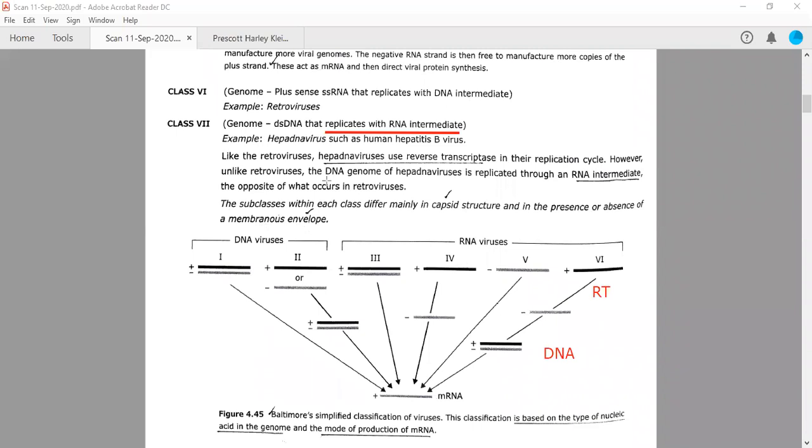As we have already discussed where these envelopes come from, generally the envelope is derived from the plasma membrane of the host or from subcellular organelles. For example, in some viruses, it can be generated from the nucleus or from the Golgi body. Any subcellular organelle can donate the membrane portion, which is then known as the envelope of the virus. But you need to remember one thing here.